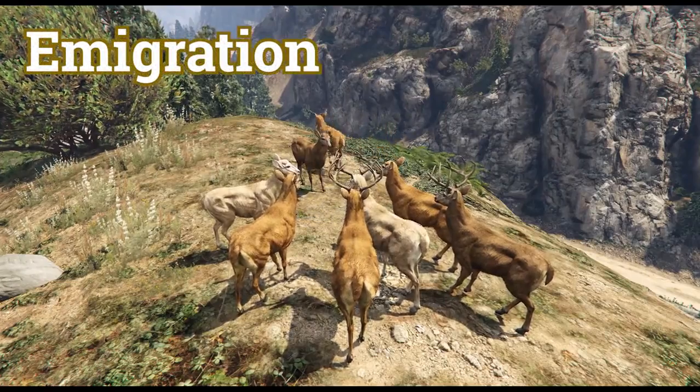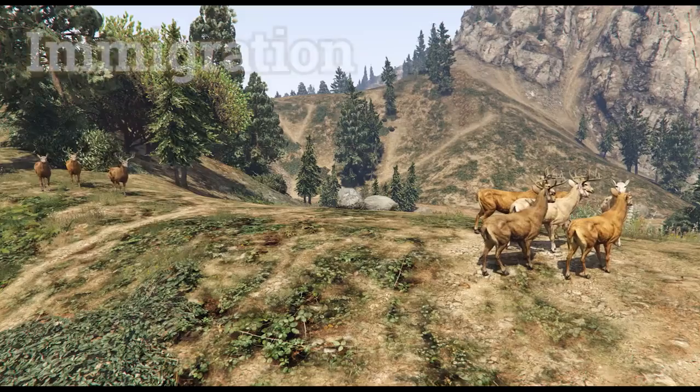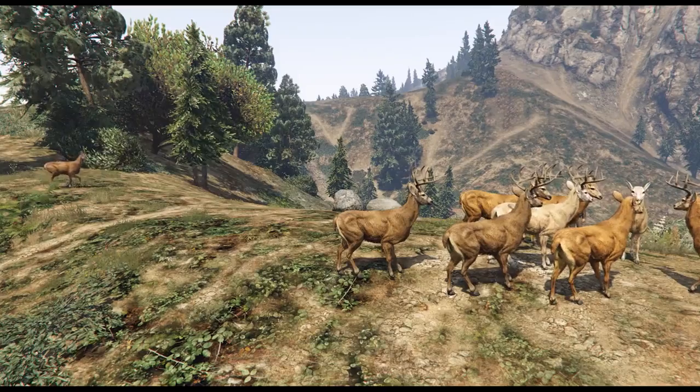Emigration is when individuals from a population leave it. As you can see here, 2 deer left the population. Immigration is when individuals join the population. Here, 3 deer join the population.